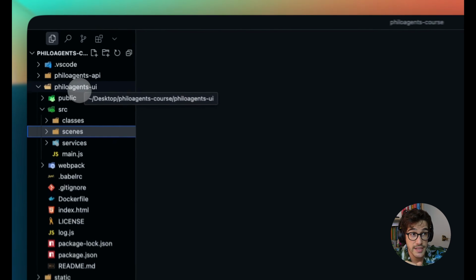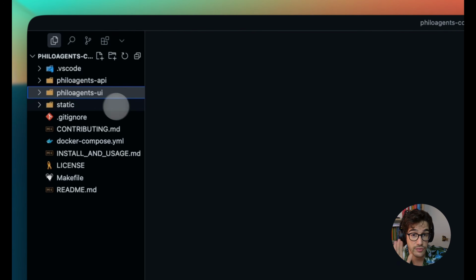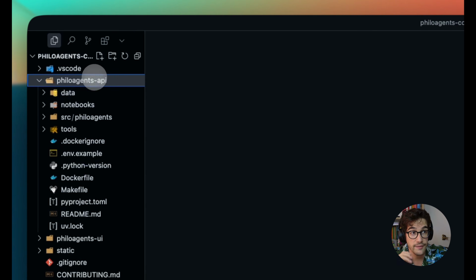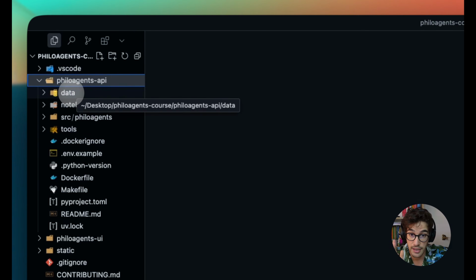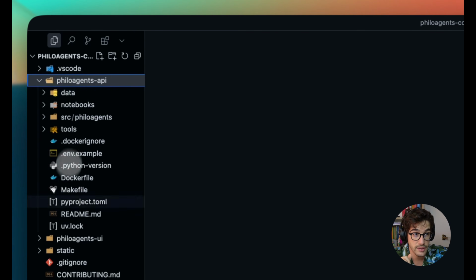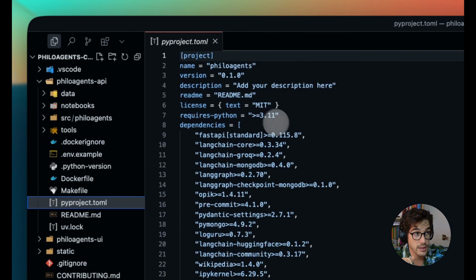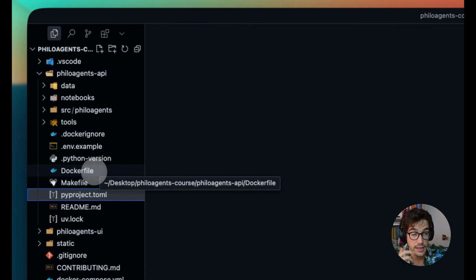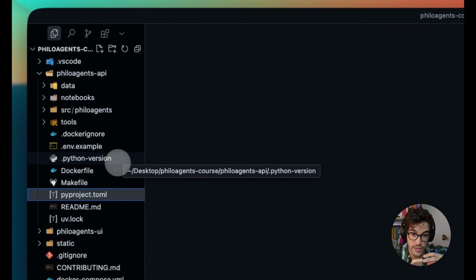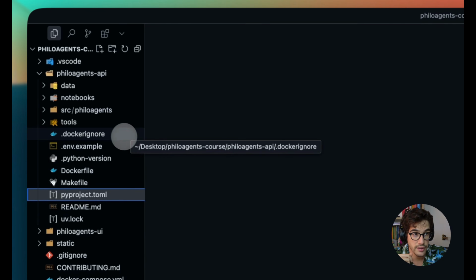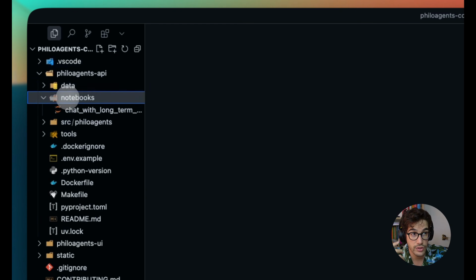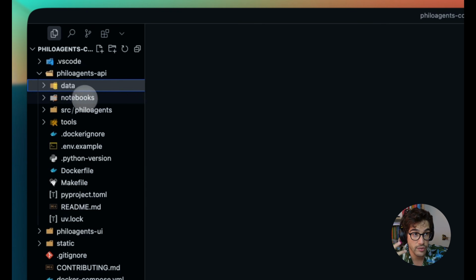But yeah, this is the PhiloAgents API UI that contains the game UI, and then we have the PhiloAgents API. And this is in itself a Python project. You can see here that it has the pyproject YAML, a Dockerfile if you want to containerize this Python project, the env example, dockerignore, and notebooks, the data that we need for the evaluation dataset.